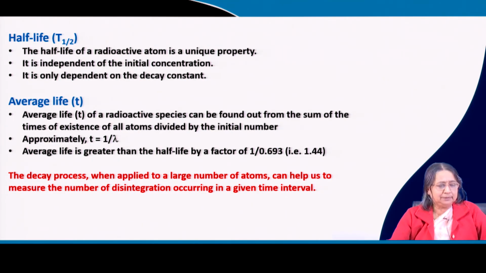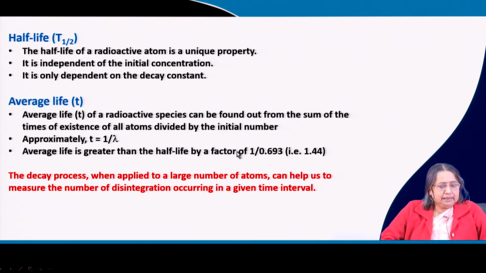It is usually given by small t, and t is nothing but 1 by lambda, while t half is 0.693 by lambda. So, average life is greater than the half life by a factor of 1 by 0.693, that means 1.44. So, average life is higher than the t half.